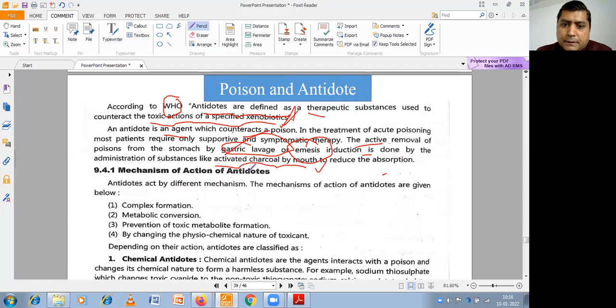The mechanisms of action of antidotes are complex formation, metabolic conversions, preventing toxin metabolic formation, and changing the physicochemical nature of toxins. One by one we are discussing here.